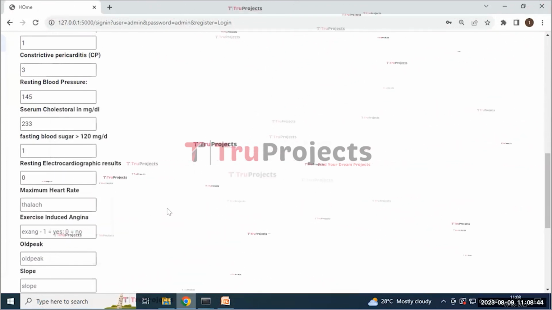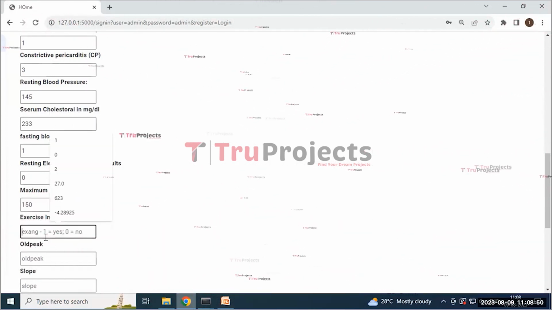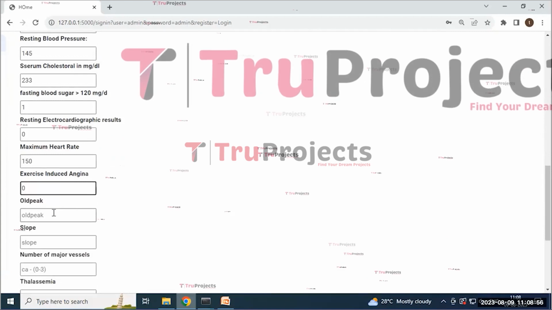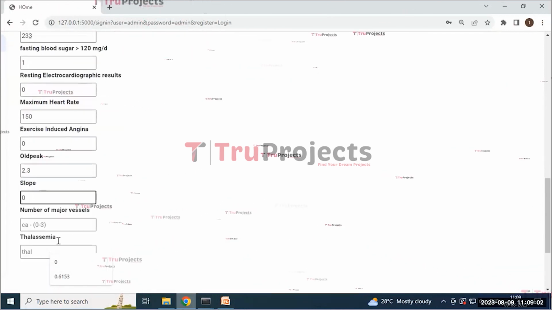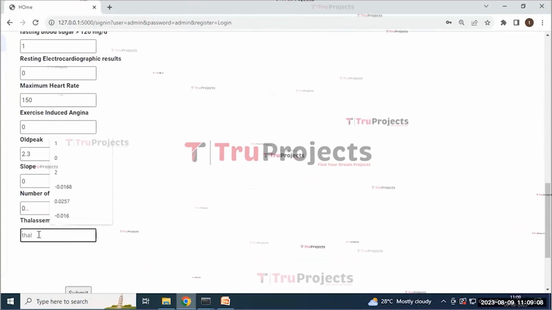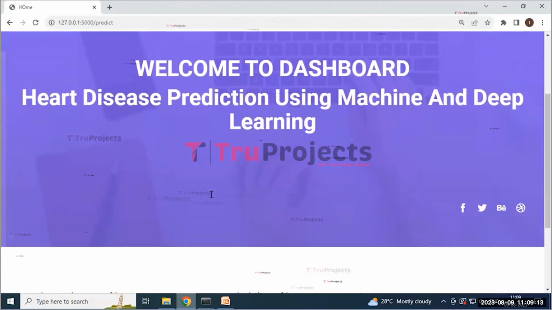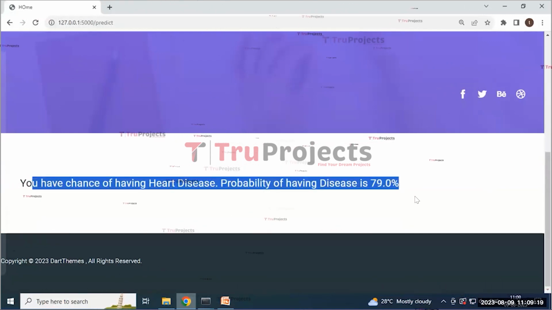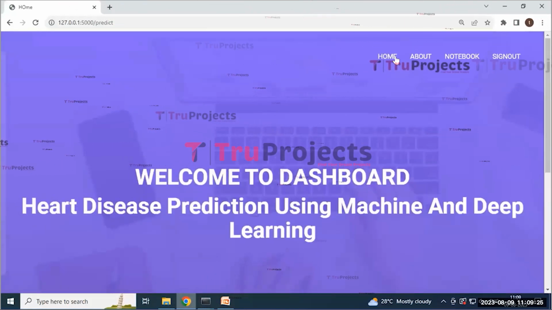and the maximum heart rate is 150, and exercise induced angina, if yes then click 1, no then 0, and I'm entering 0, that means no, and the old peak is 2.3, and the slope is 0, and the number of major vessels is 0, and the thalassemia is 1, and then click on the submit button. Here it redirected to the result page, and viewing the result you have a chance of having heart disease, with the probability of having the disease being 79%. And then click on the home button.